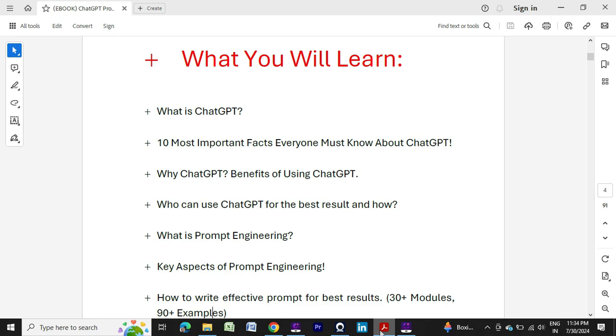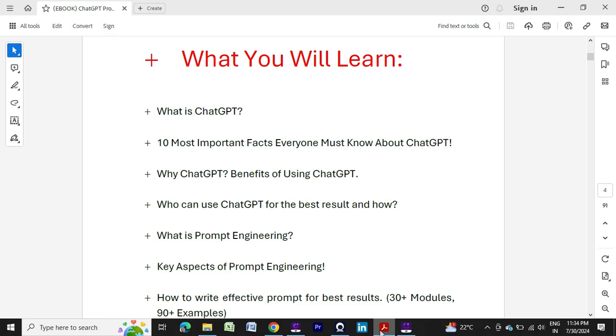So what will we learn from this course? The first thing we will learn is what is ChatGPT. This is very important. Then we will learn 10 most important facts about ChatGPT, and I will explain them. Then the benefits of ChatGPT, why you should use it.